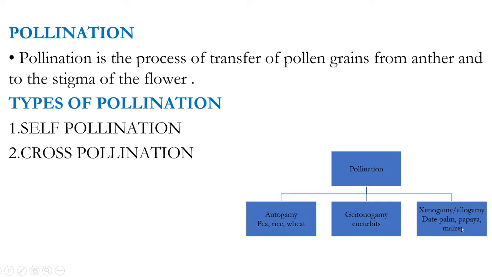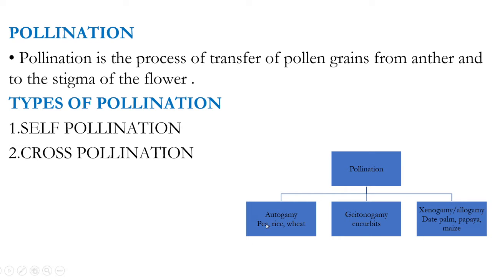When I was a child, my grandmother asked me, do you know what this papaya plant is? So I said, yeah, this is a papaya plant which is bearing fruit. Then she asked me about another papaya plant: then why is there no papaya here? So I was thinking, what is this? Then she told me that in papaya there are two types of plants, male plant and female plant, and only in the female plant do we get fruits. It was so wonderful to learn this from my grandmother.